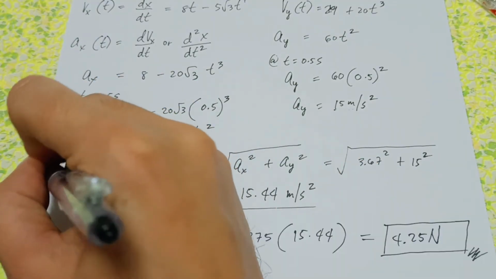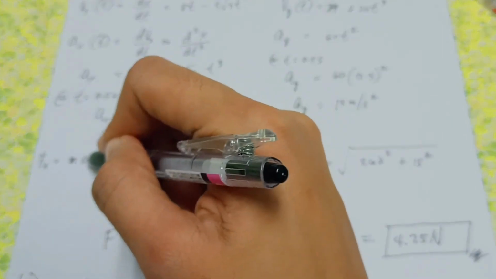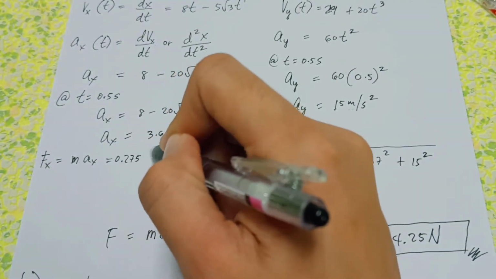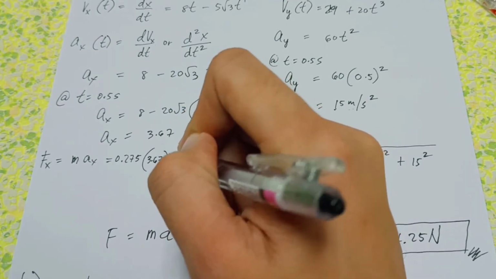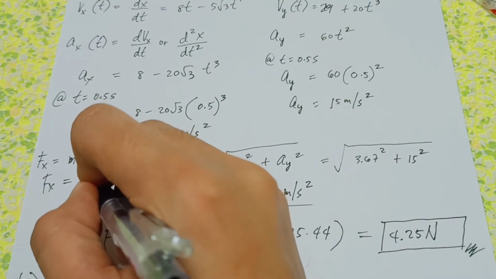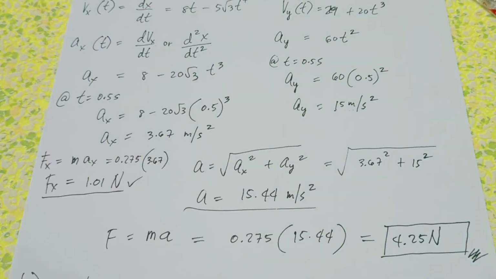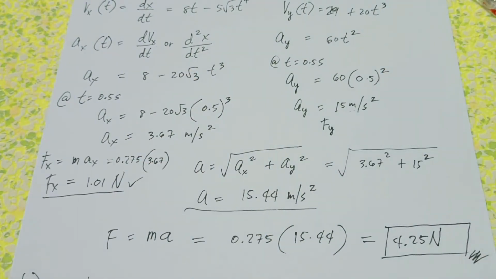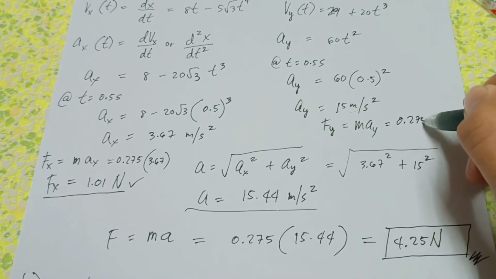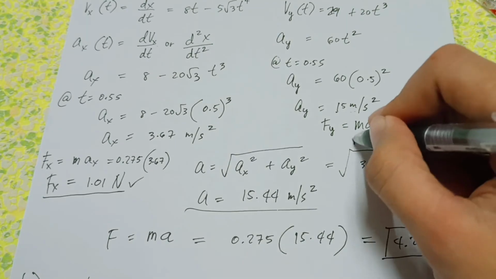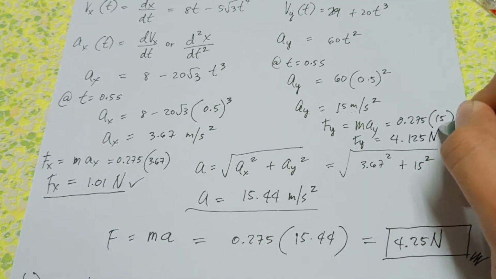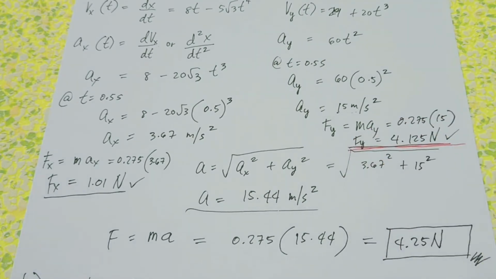Other solution nito, Fx is equal to m times ax is equal to 0.275 times 3.67. Ang force natin along x or Fx ay 1.01 newtons. Forces along y, m times ay. Ito ay 0.275 times 15. Ang Fy natin ay 4.125 newtons. Ito yung Fy.